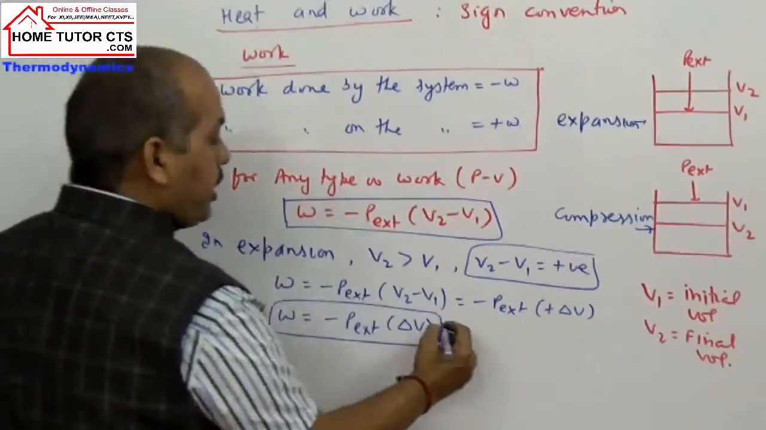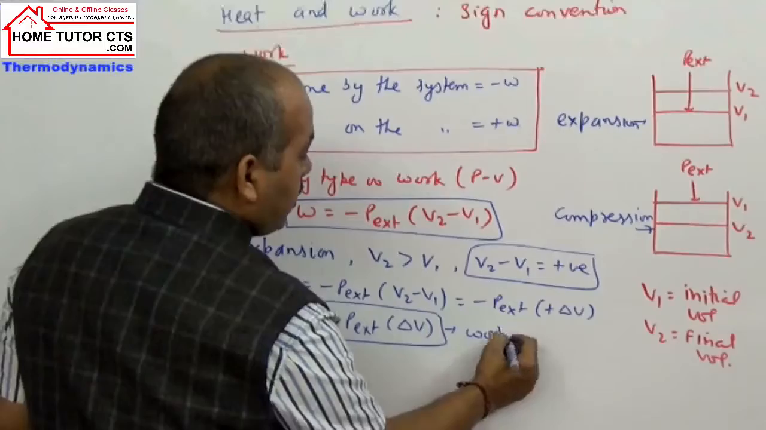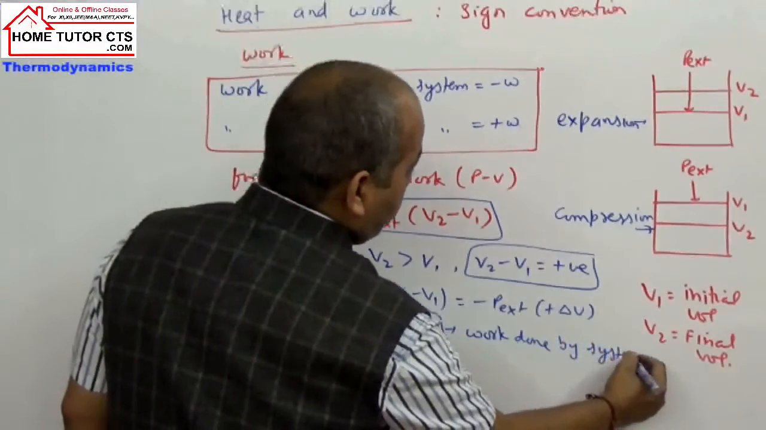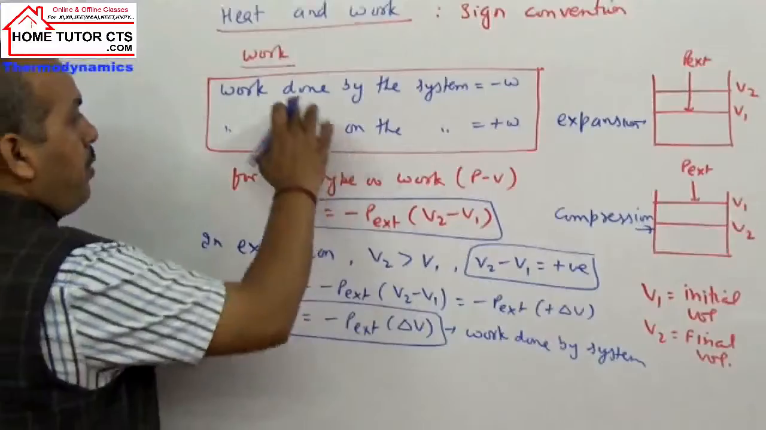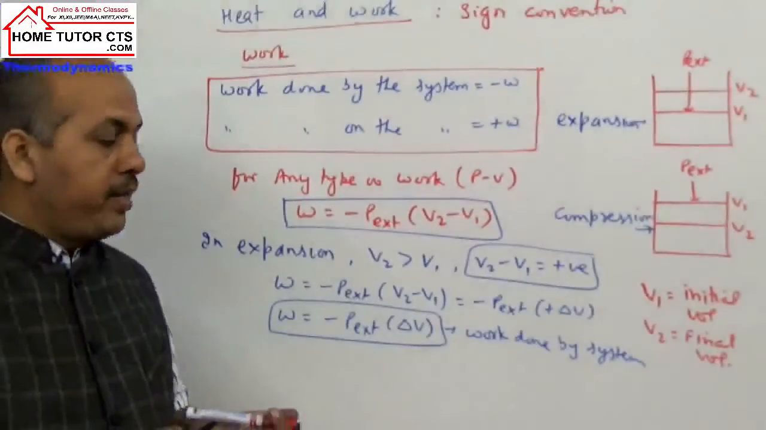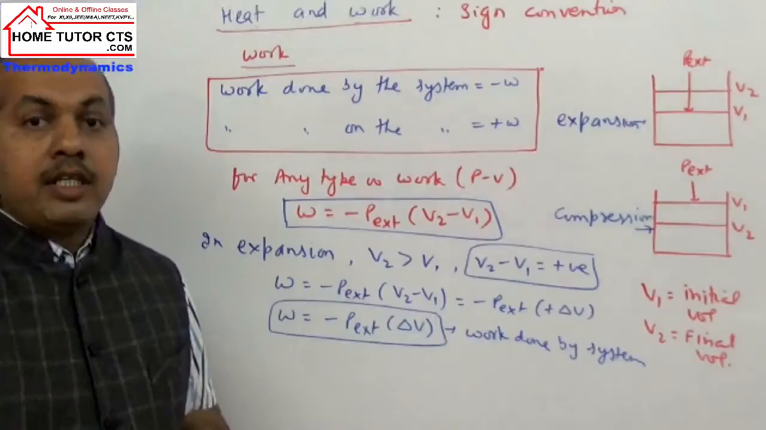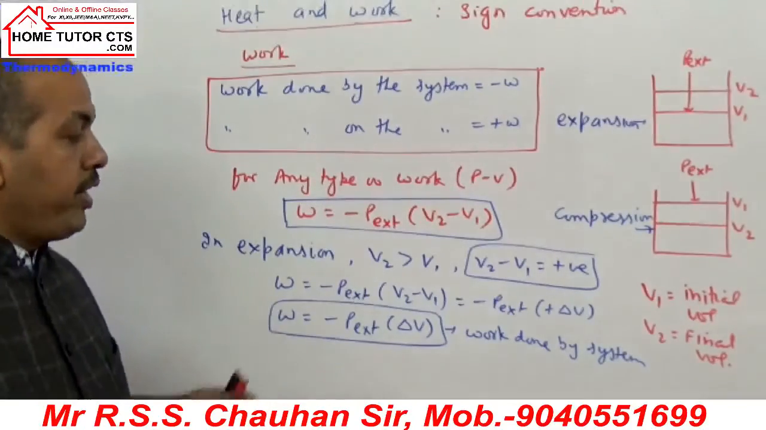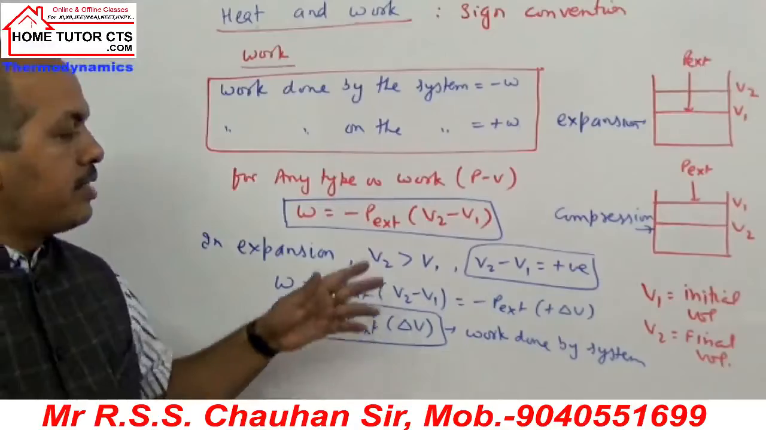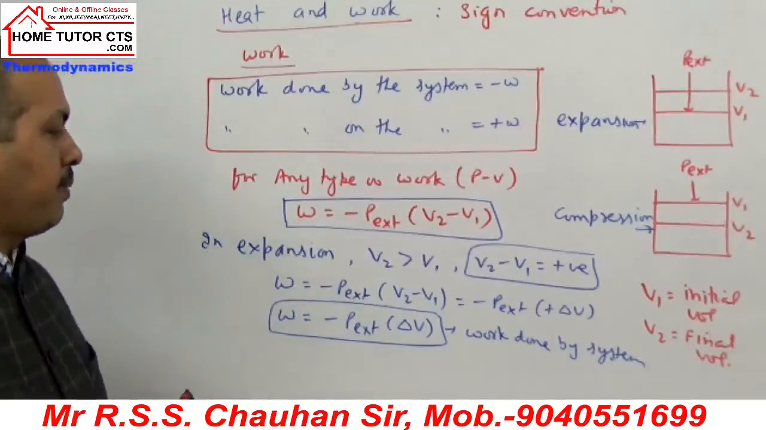Work of expansion is also called work done by the system. We write it as minus P external into delta V. It is negative. So when we take the work done by the system, it is the same as the work of expansion of the gas.